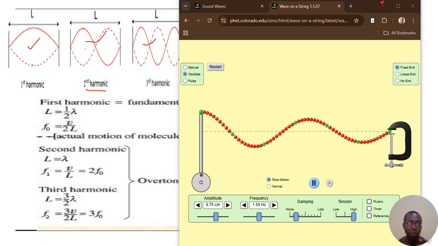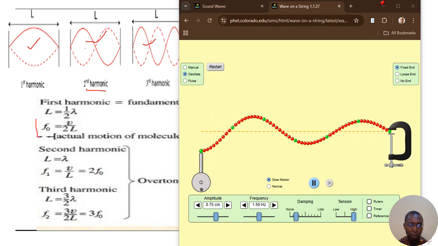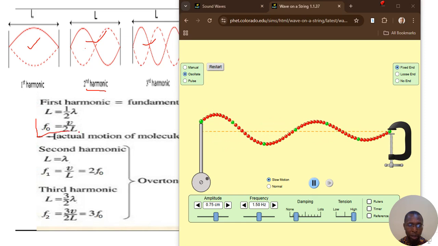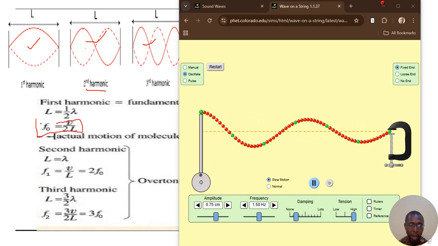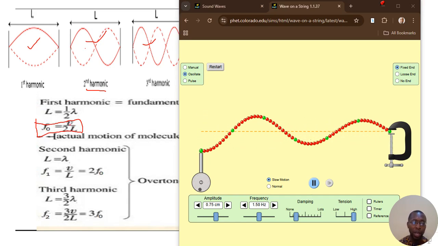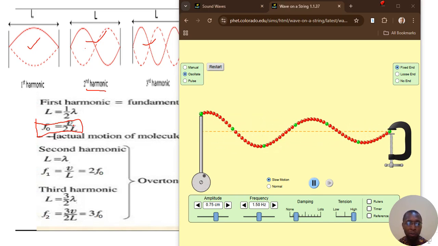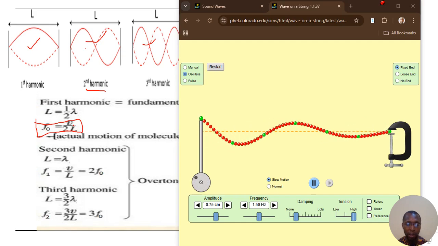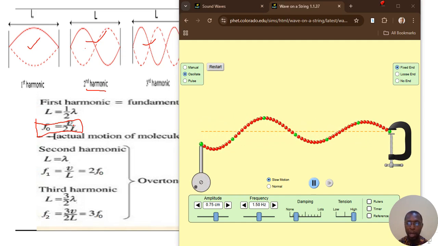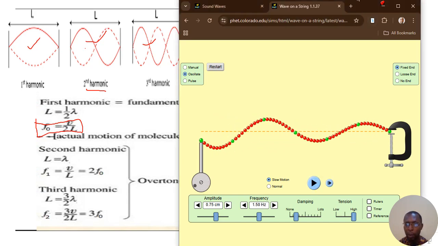Alright, now for the first harmonic, which is the fundamental frequency, this formula has been experimentally proven: F0, the fundamental frequency, equals V over 2L, where V is the speed of the sound and L is the distance covered by the sound. So that's the formula for the fundamental frequency of vibration in a string.